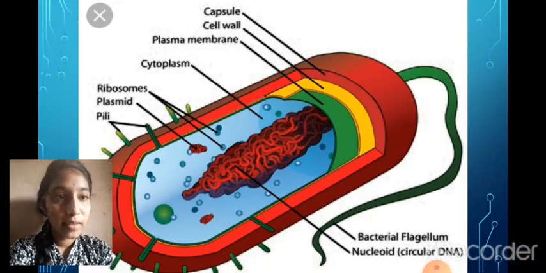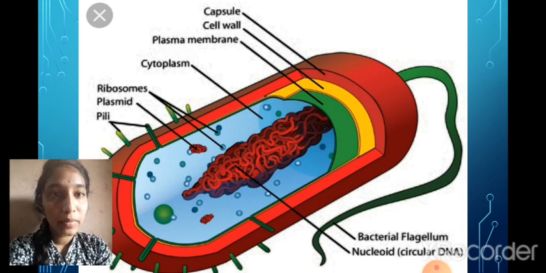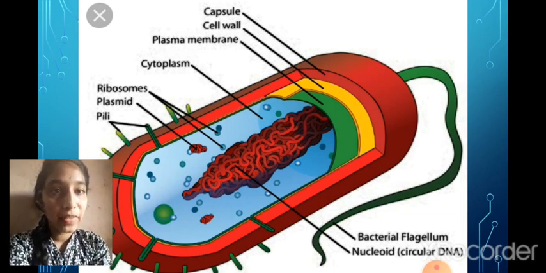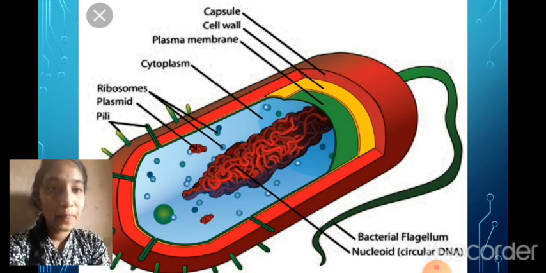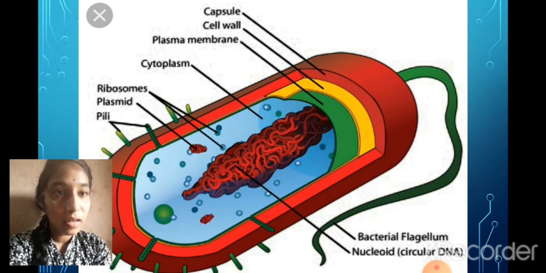So here I am showing a bacterium. It has different parts, and they work differently. I'm going to explain that.